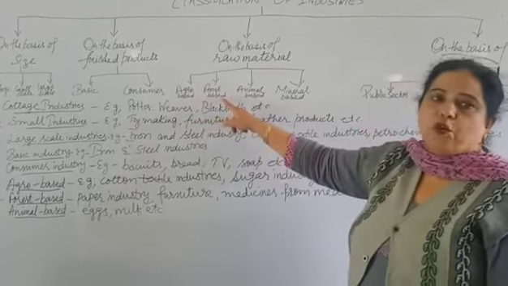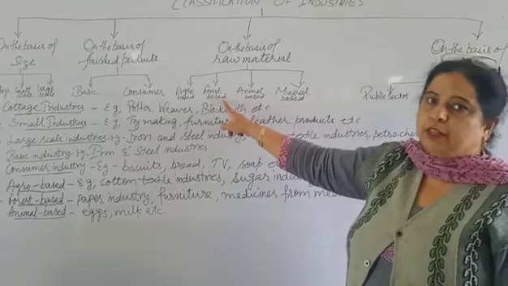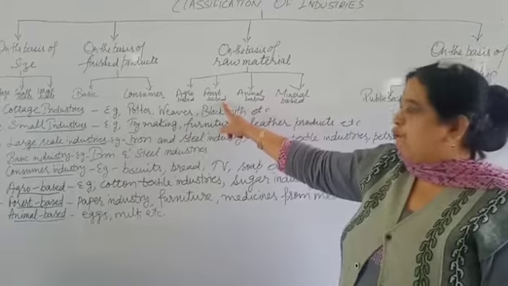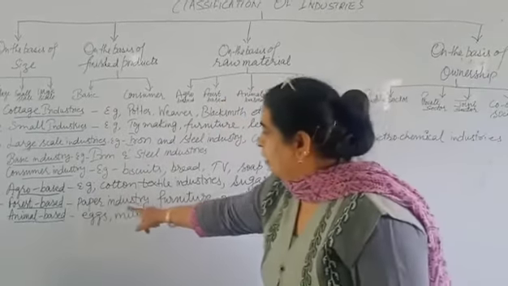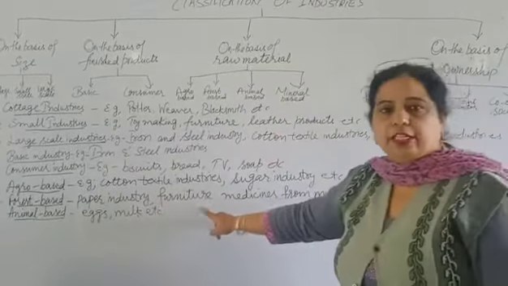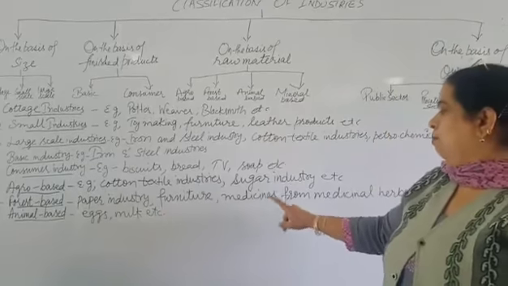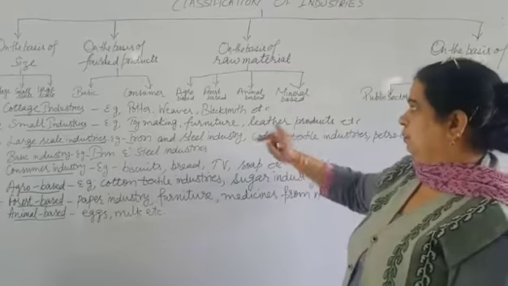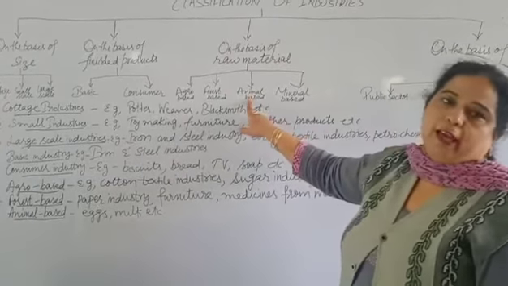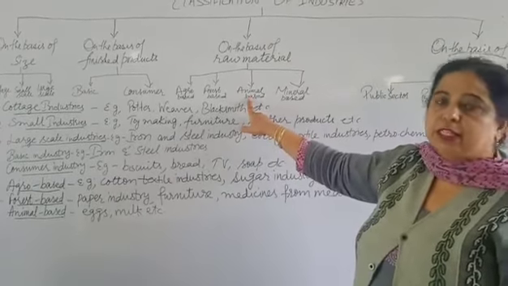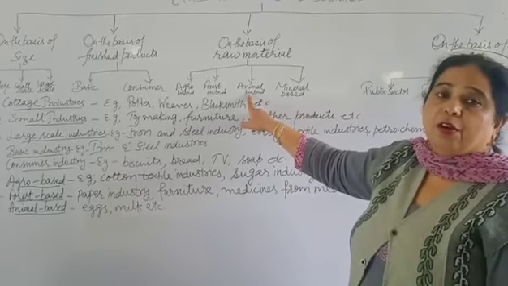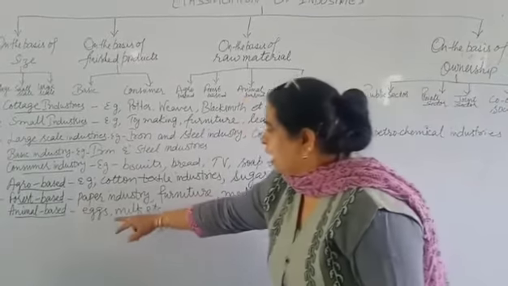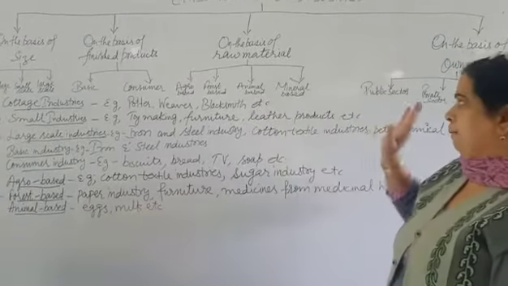Next comes forest-based industry. This industry uses raw material which is obtained from forest. For example, paper industry, furniture making industry, and medicines from medicinal herbs. Then comes animal-based industry. This industry uses raw material which is obtained from animals like eggs, milk, etc.